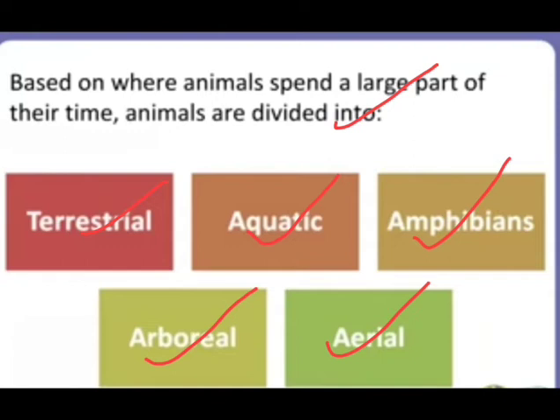So basically what I am trying to say is, different animals live in different habitats, and the selection of the habitat by an animal depends on the amount of food, water, climatic conditions, protection against enemies, and conditions for reproduction it needs. So the animals are divided into five groups. First is the terrestrial animals.